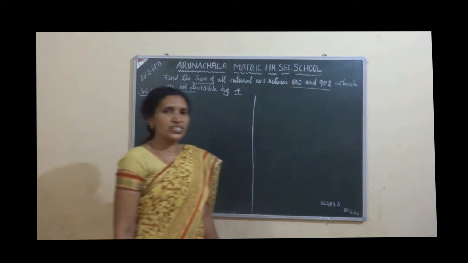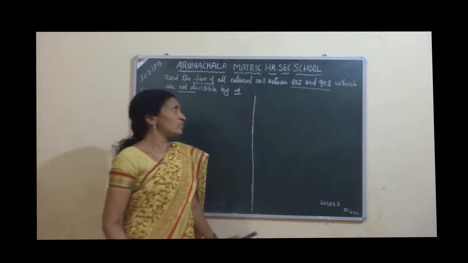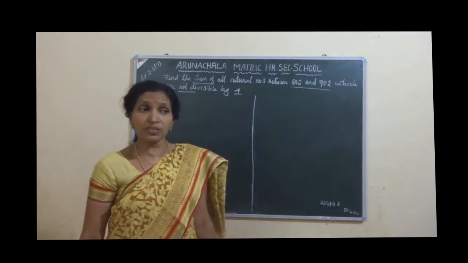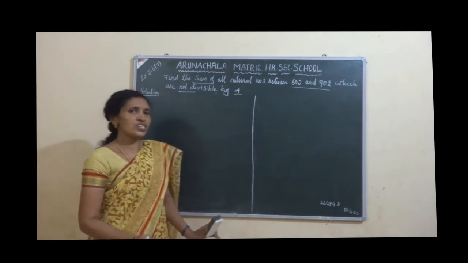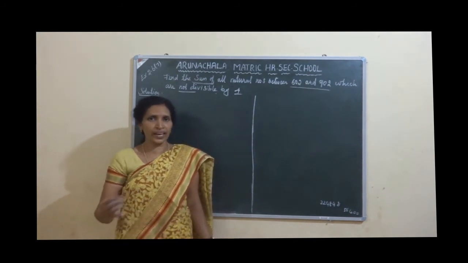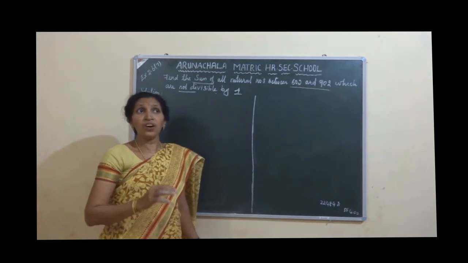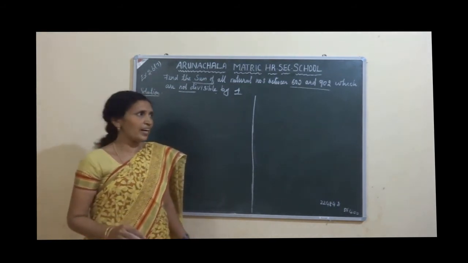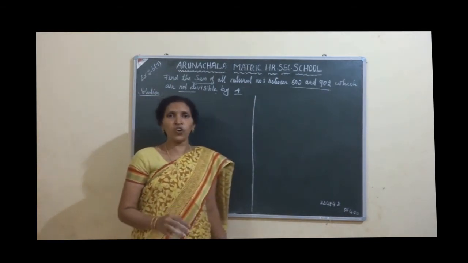Okay, this is students. Here directly if you find the not divisible by 4, it is so difficult. So you have to find first sum of all natural numbers between 602 and 902, and then sum of natural numbers between 602 and 902 which are divisible by 4.